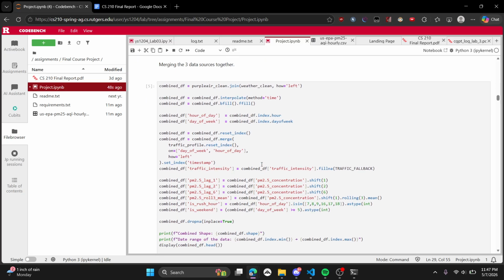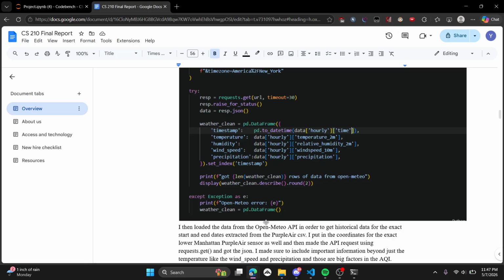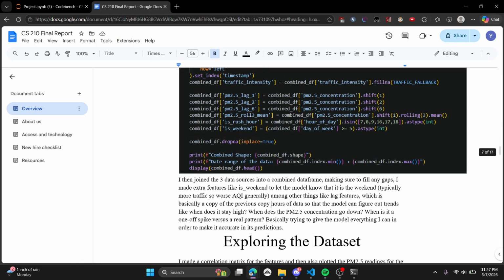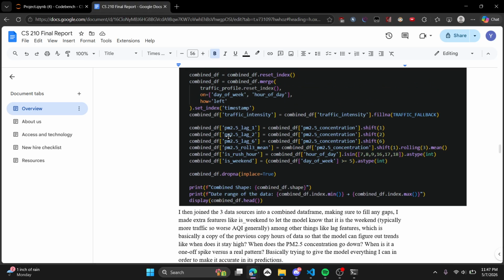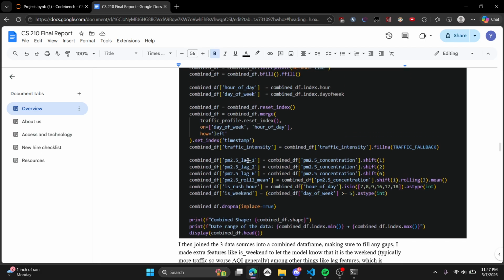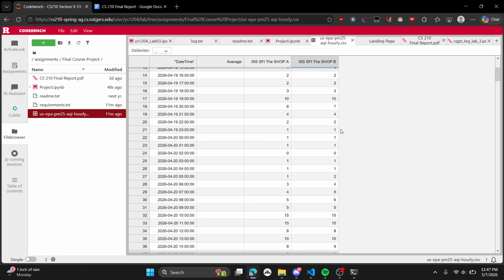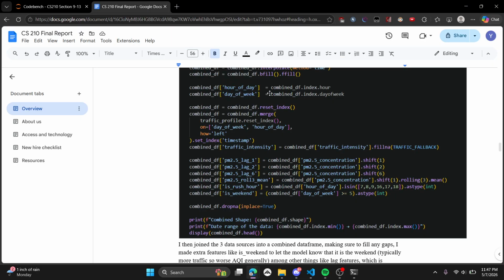And then I merged it. While merging, I have these lags, which basically means, for example, lag one: for a random date at 8 p.m., the lag one would be the exact data for 7 p.m. just repeated.